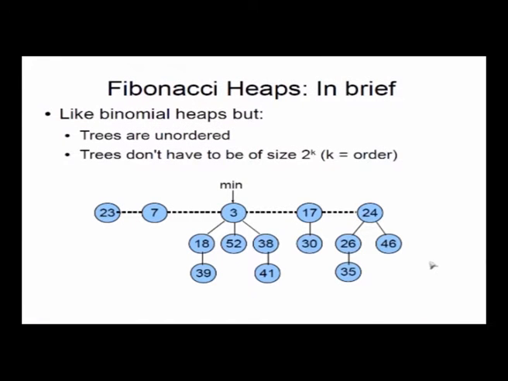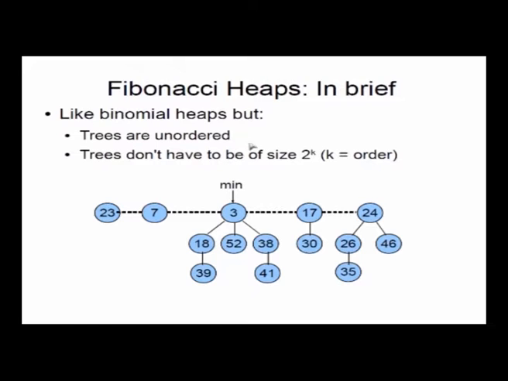So with that introduction, let me explain to you what a Fibonacci heap is in brief, okay? I am saying in brief because I am going to cut short a lot of proofs and other things because we don't have time. You can study this on your own. It's not difficult to study, but I will give you an indication of how this Fibonacci heap works. A Fibonacci heap is very much like a binomial heap in the sense that both of them are collections of trees, okay?